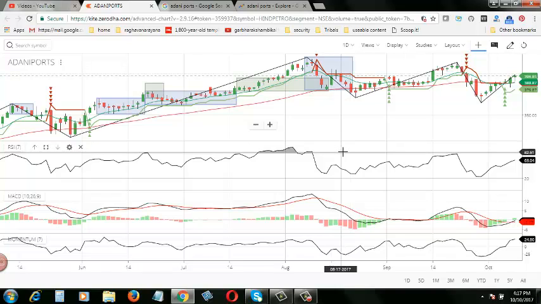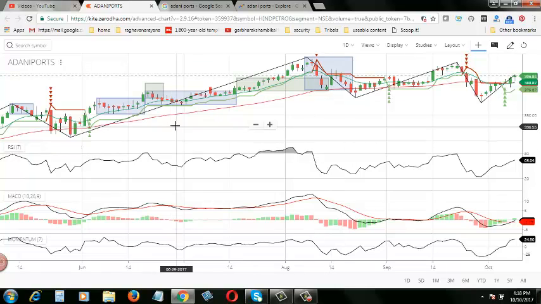As you already know, technical indicators are just like guiding points. We cannot blindly go by one particular technical indicator. If the majority of the technical indicators point out a particular trend, then only you are recommended to take some action on that trend. Otherwise, no. So what I'm seeing here when it comes to Adani Ports is like this.